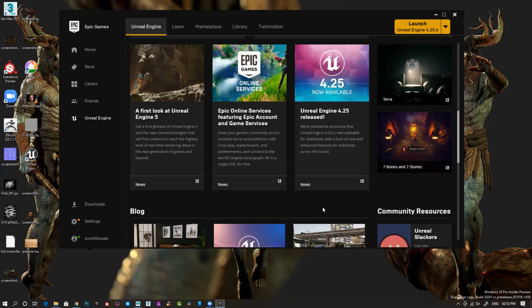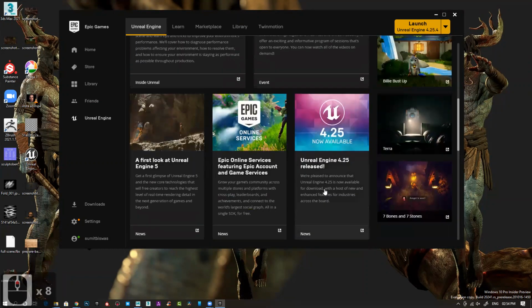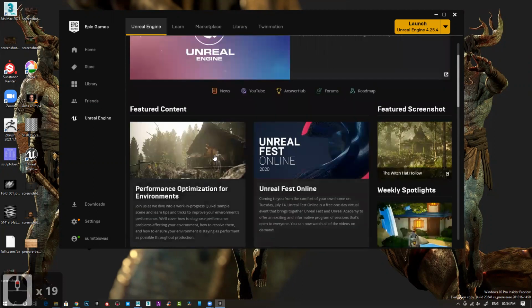We don't touch coding because coding is an entirely different subject. Particles and such we do touch, because otherwise the environment doesn't look very nice. So we touch a little bit of coding, a little bit of Blueprint, which is visual scripting, a little bit of VFX, and mostly art: how to create levels, how to design them, how to plan your character, how to light it, because that is how you're going to showcase your artwork. That is what we focus on most of the time. Most of the things are focused on those areas only.